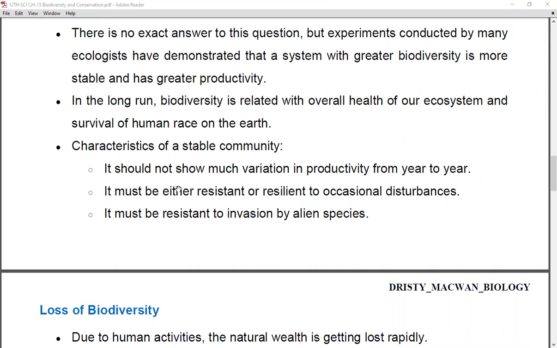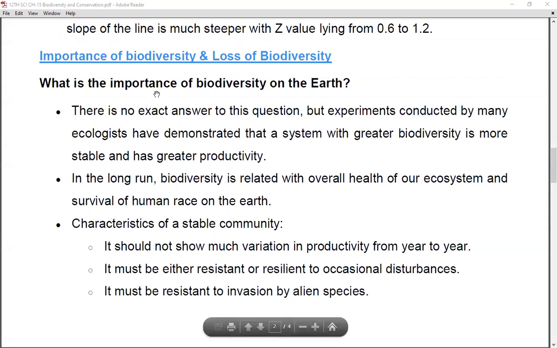This can be asked in 2 marks: what are the characteristics of a stable community? First, it should not show much variation in productivity. Second, it should be resistant and resilient to occasional disturbances. And third, it should be resistant to invasion by alien species. Now, this is about the importance of biodiversity on the earth.